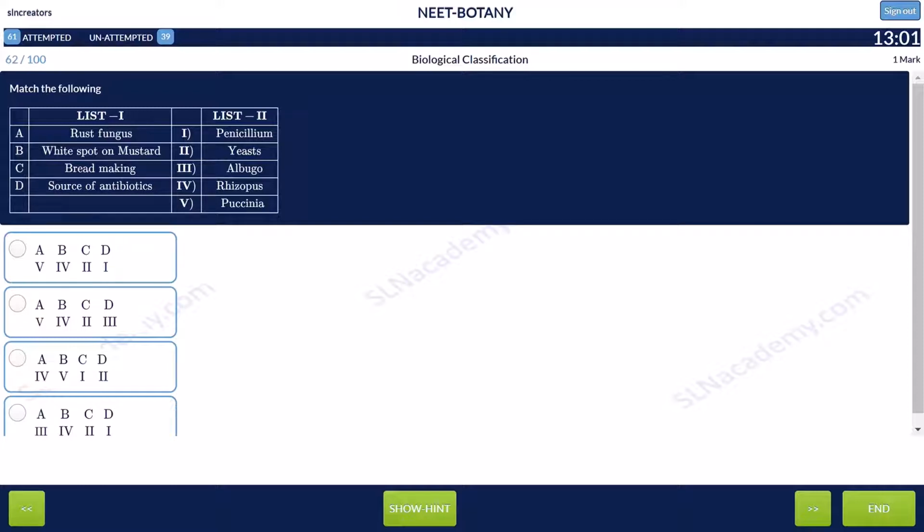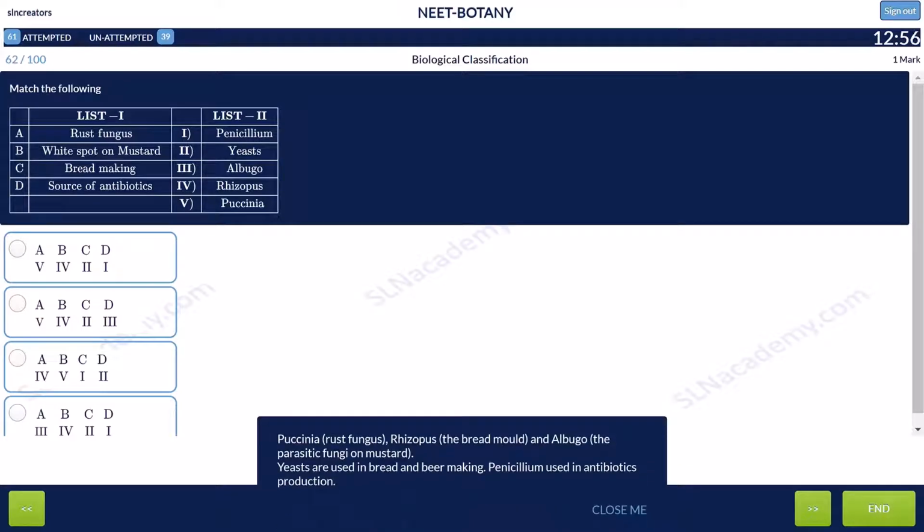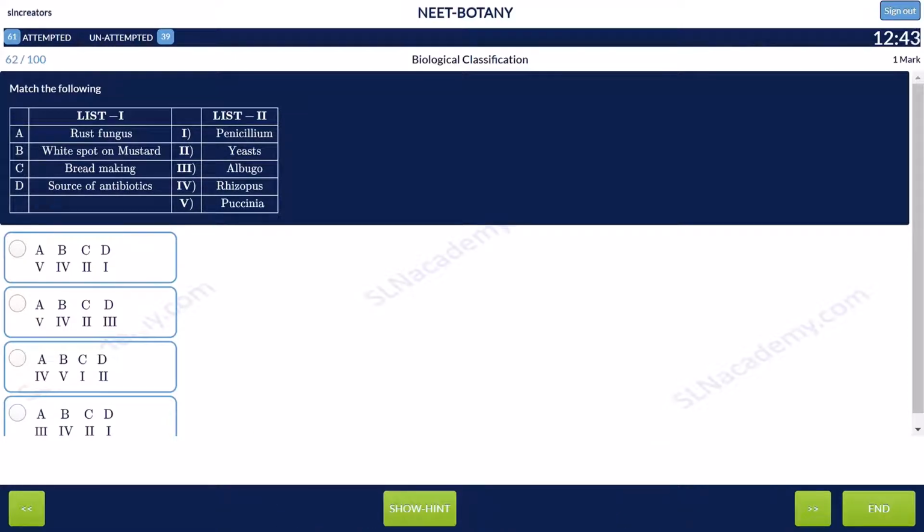Puccinia is rust fungus, Rhizopus is the bread mold, and Albugo the parasitic fungi on mustard. Yeasts are used in bread and beer making. Penicillium used in antibiotic production. And the answer is option 2.